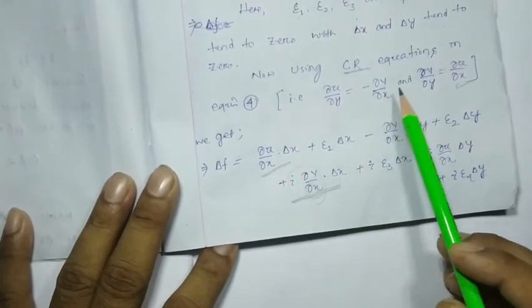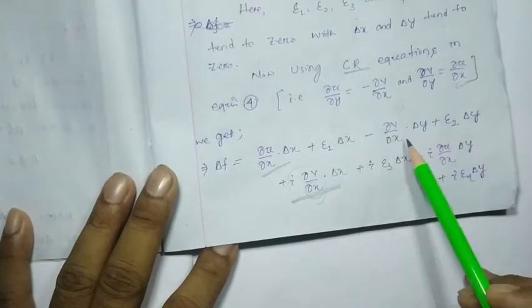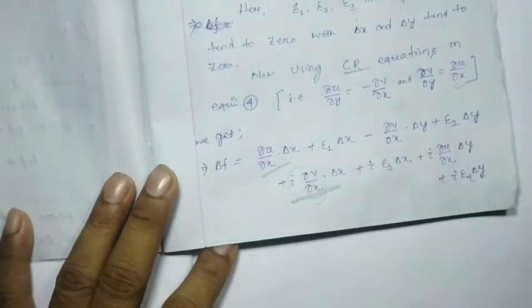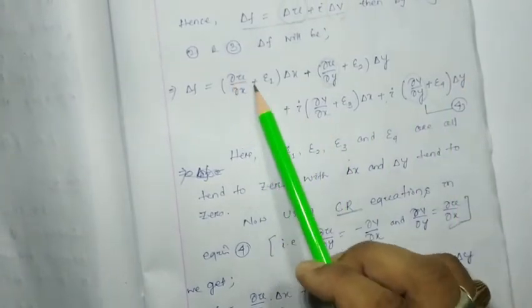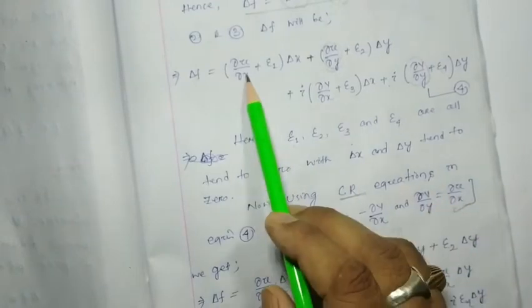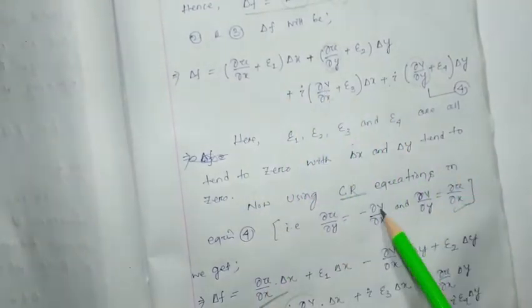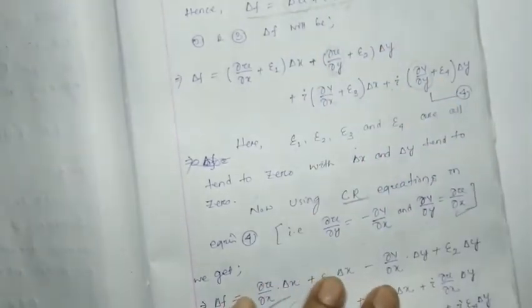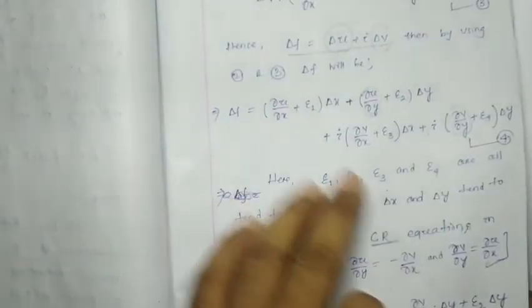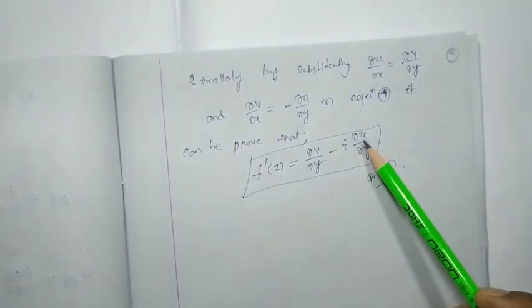Following the same procedure, we can find that f dash z will be equal to del v by del y minus i del u by del y.